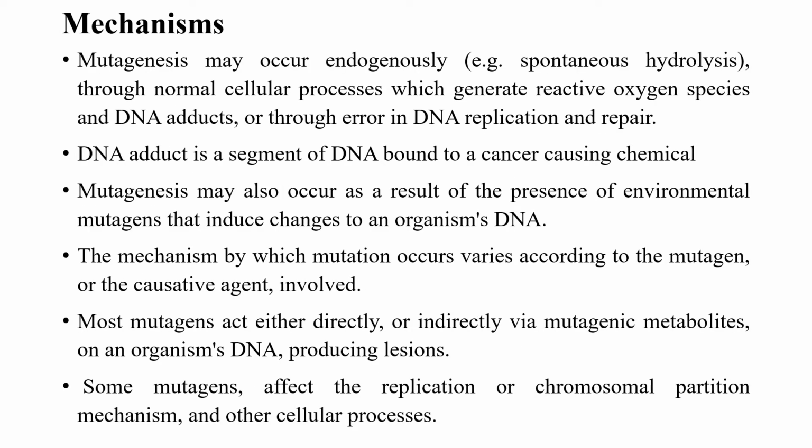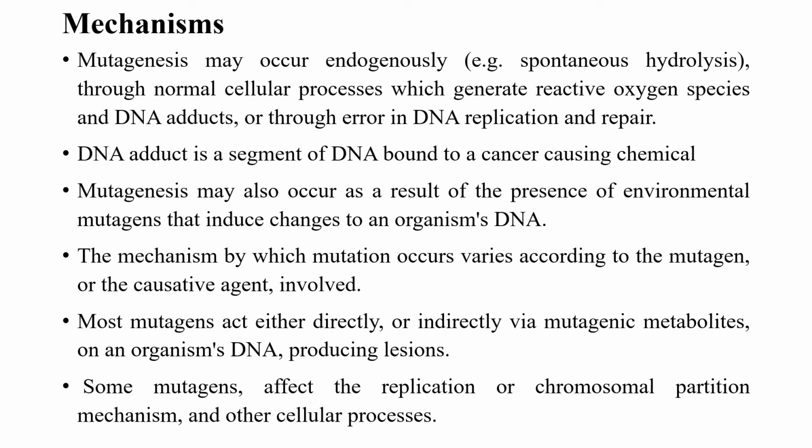Coming to the mechanism of mutagenesis, it can occur endogenously through normal cellular processes which generate reactive oxygen species and DNA adducts, or through errors in DNA replication and the repair process.